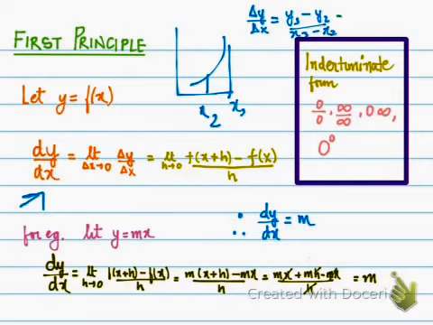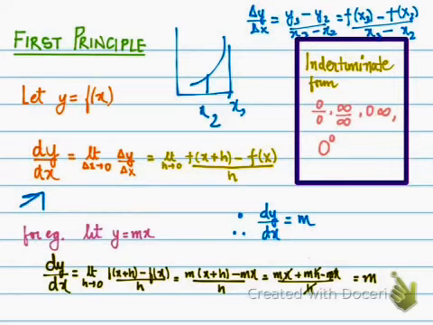So what is it? It is f of x3 minus f of x2 divided by x3 minus x2, right? So that is the main part.